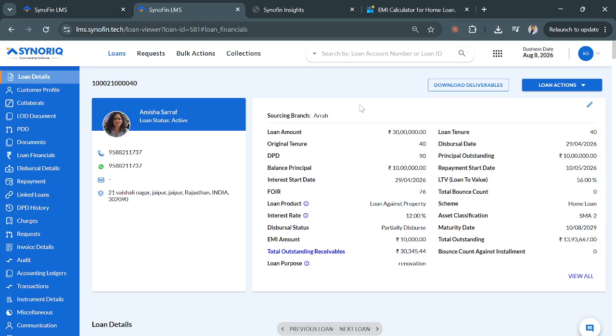We are discussing other use cases of tranche. Education loan is another use case. In case of education loan, the student might need funds semester-wise. If the semester is of 6 months, in the first semester he might need 1 lakh rupees, and in the next semester after 6 months he might need another 1 lakh rupees. So why would the customer take the entire thing together and pay interest on the whole amount? He might choose parts, and the NBFC would also be happy to give funds in parts so that the customer does not use that money for something else. Any other use case which you can think of?